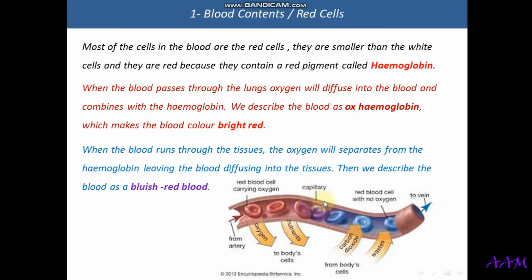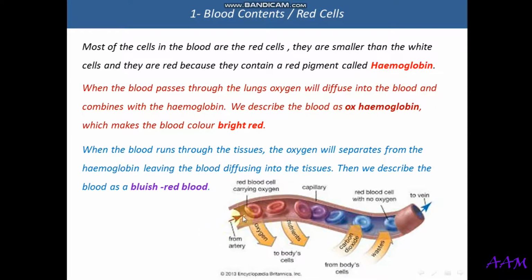This area here, as I said, the diagram is not very accurate. This area here is very, very thin. This is the finest, the smallest vein or vessel in the human body. This area here should be 1 cell thick, so that the oxygen can have the ability to diffuse through it to the body cells. But as I told you, this diagram is only to show you the process of separating the oxygen from the hemoglobin, and then the carbon dioxide combination with hemoglobin and going back to the lungs to get